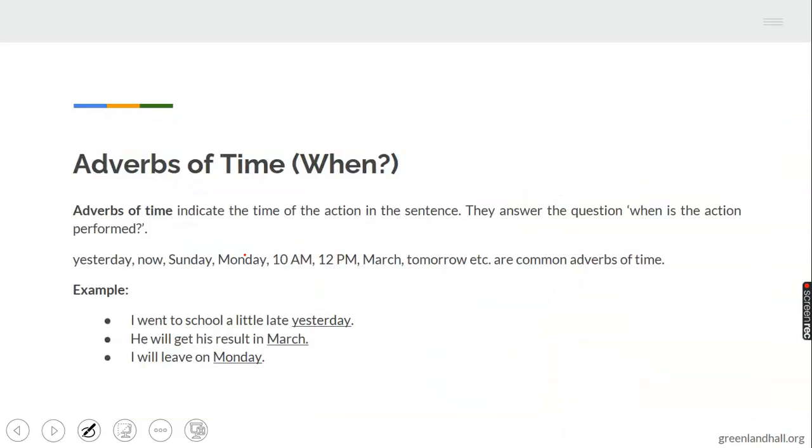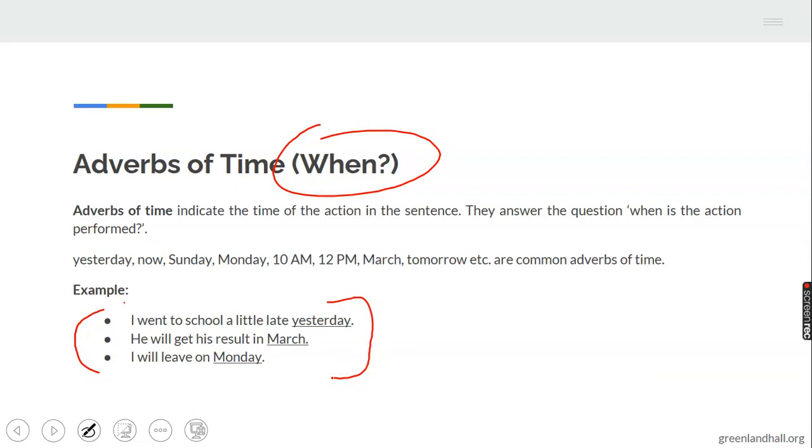Then this is adverb of time. This indicates the time of the action, the time of the occurrence, and it answers the question when. Simply put, all you have to do is come to my examples and ask when. And definitely the adverb will pop up.